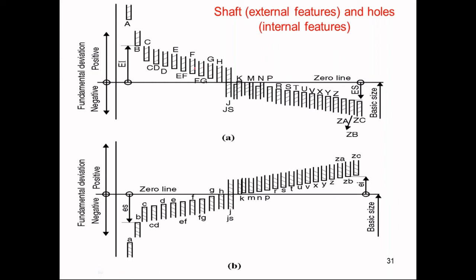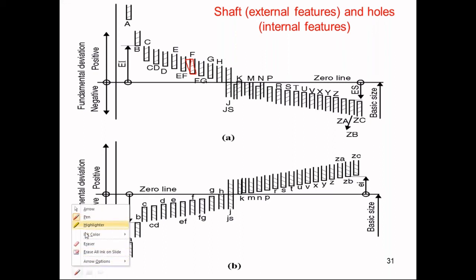Now, what is the significance? If you consider any of these blocks, suppose capital F, this square block, what is meant by this? What exactly does this diagram indicate? It is the size of the tolerance. That is, one square block indicates the size of tolerance which is to be provided on the manufactured component. So if you are manufacturing a hole and it requires F type of tolerance, that F type of tolerance can be understood from this.